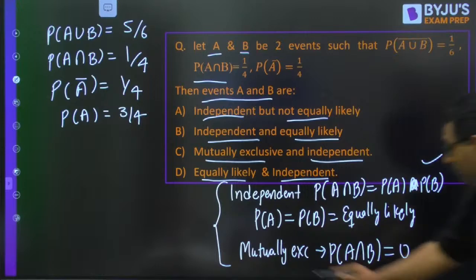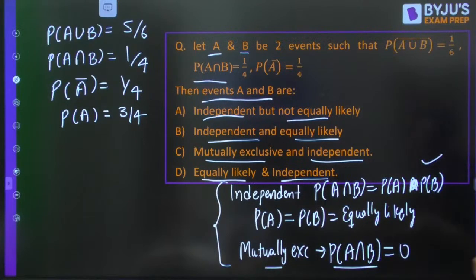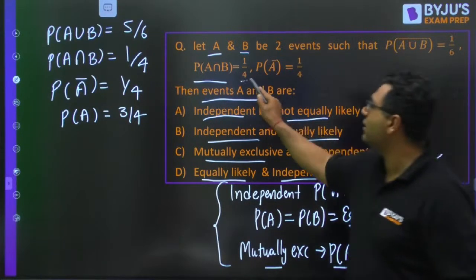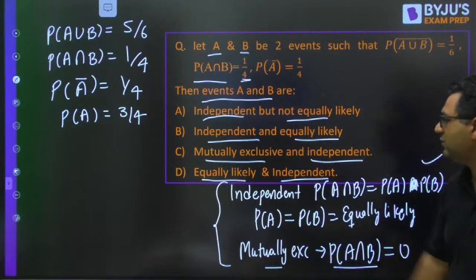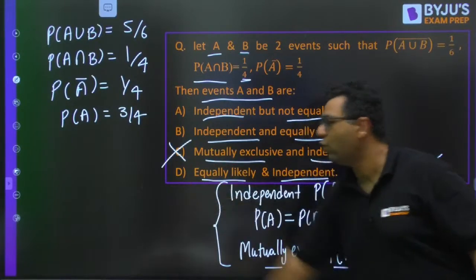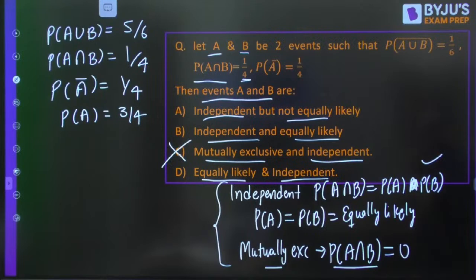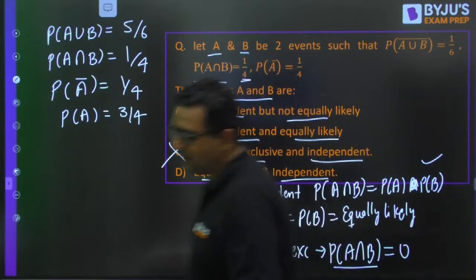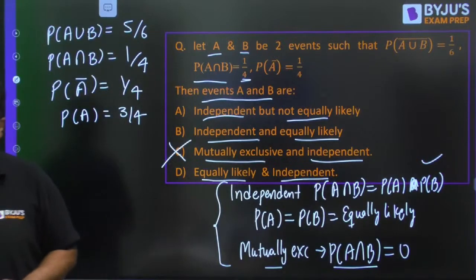Yes, if you see mutually exclusive, A intersection B should be 0, which is 1 by 4. So mutually exclusive is wrong. C is wrong from here only. So either A, B or D can be the answer. We need to see what is going to be the right answer. So we will check one by one.